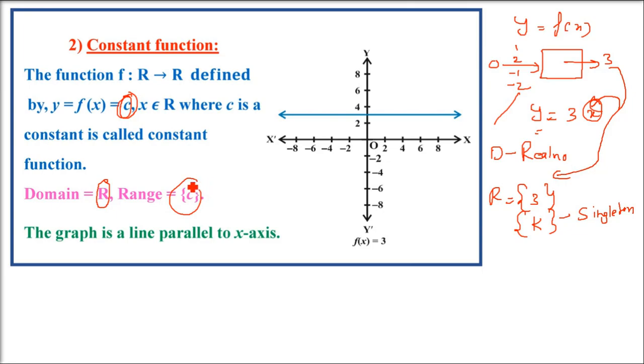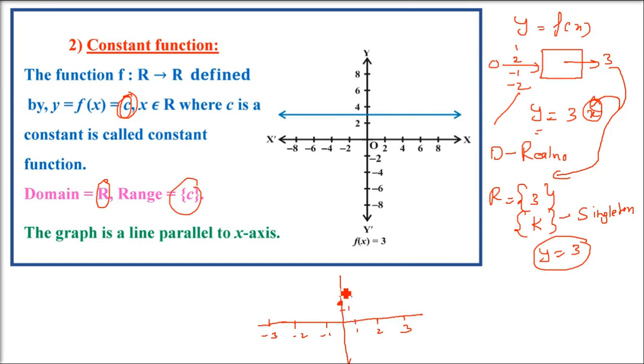Okay. So how to make the graph? The graph is quite simple. y equals 3. So for any value, y will always be 3. So it will be a horizontal line, parallel to the x-axis. Now we need to make it. I cannot just say it and you will understand. No, we have to make it. In a coordinate system, you put 1, 2, 3, -1, -2, -3. Any value you put inside this function x, y will always be a constant value.